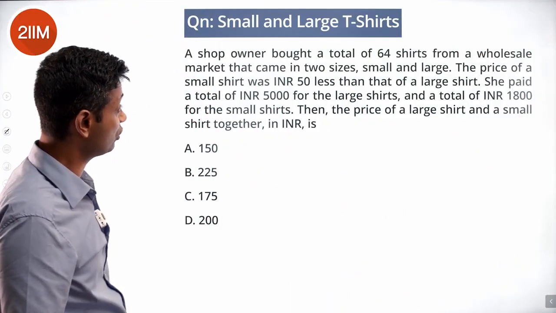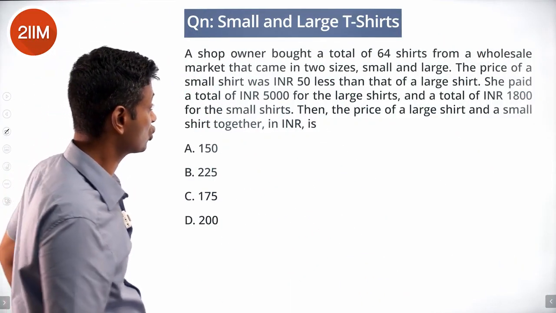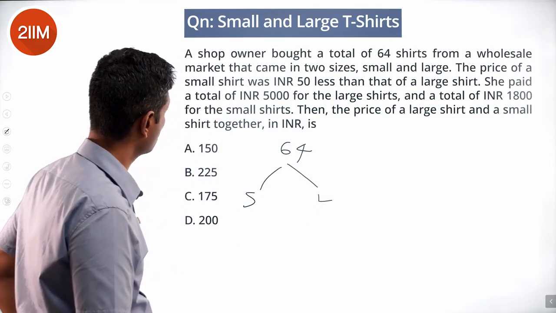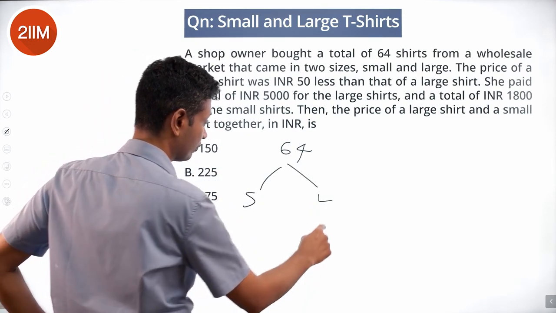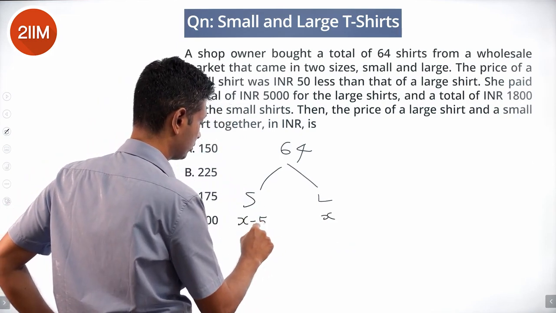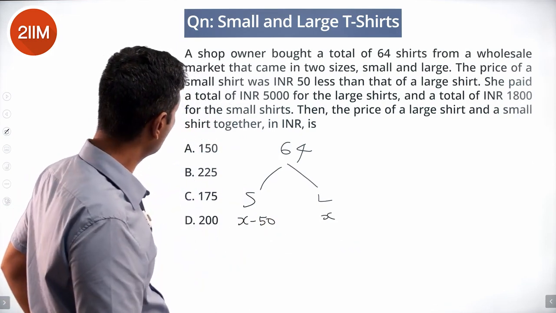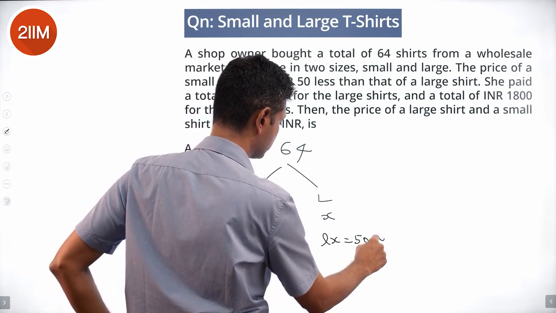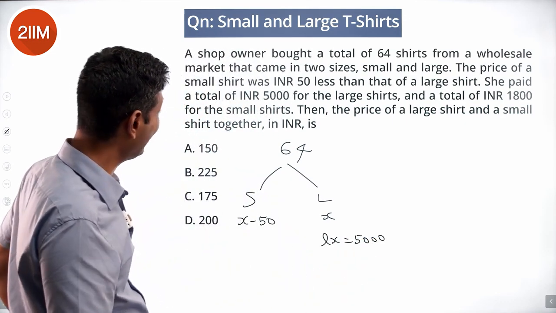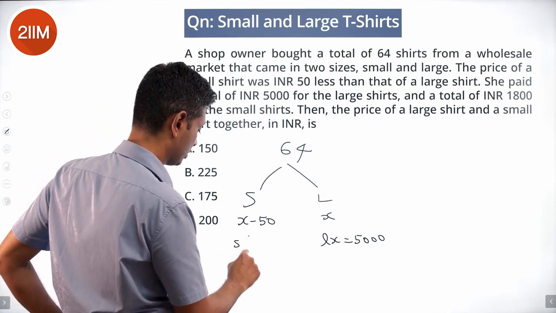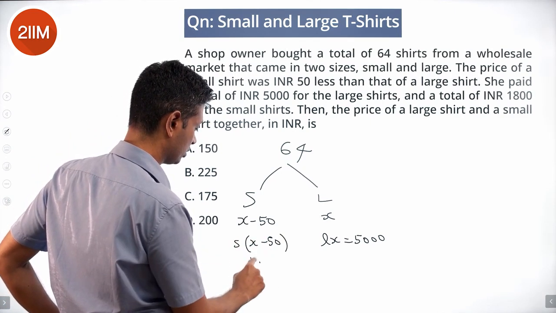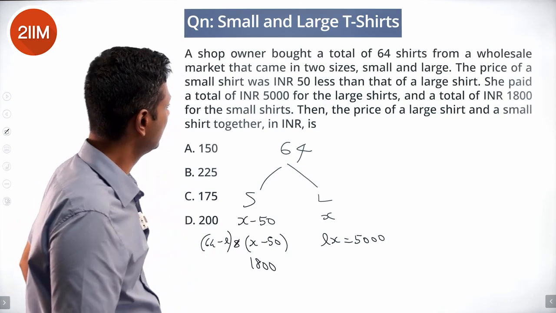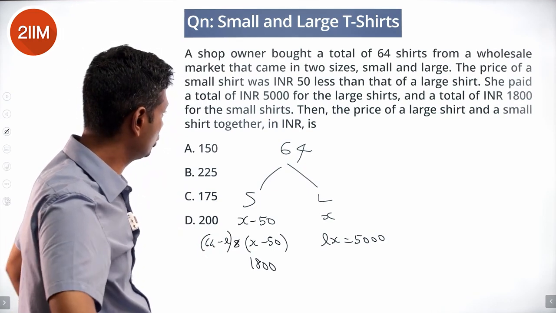A shop owner bought a total of 64 shirts from a wholesale market that came in two sizes, small and large. 64, small and large. The price of a small shirt was 50 less than that of a large shirt. X, X minus 50. She paid a total of 5,000 for the large shirts. L into X is 5,000. And a total of 1,800 for the small shirts. S into X minus 50 is 1,800. S can be written as 64 minus L. Then the price of a large shirt and a small shirt together in INR is.